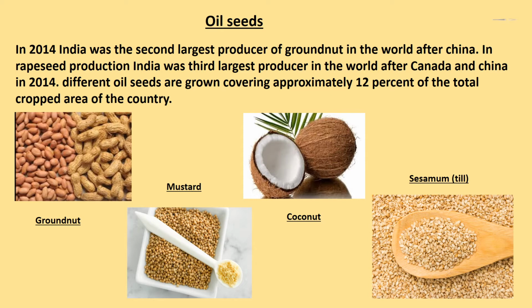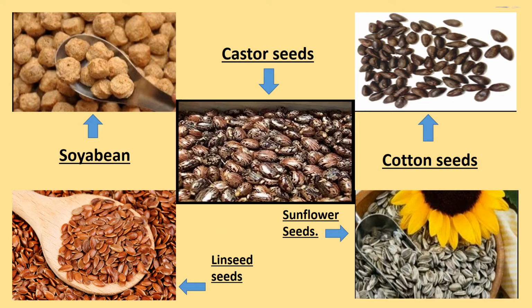Children, you can see in the given figures oilseeds are groundnut, mustard, coconut, sesame, that is in Hindi known as til, soya bean, castor seeds, linseed, sunflower seeds, cotton seeds. Children, most of these are edible and used as cooking mediums. However, some of these are also used as raw material in the production of soap, cosmetics and ointments.